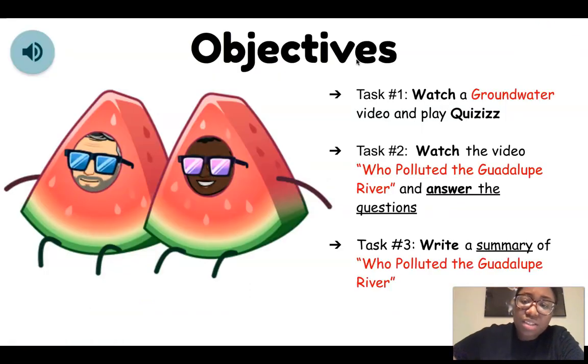All right, so our objectives for this week are you guys are going to watch a groundwater video and you're going to play quizzes. Then you're going to watch the video, Who Polluted the Guadalupe River? And you're going to answer the questions. And then lastly, you're going to write a summary of Who Polluted the Guadalupe River.